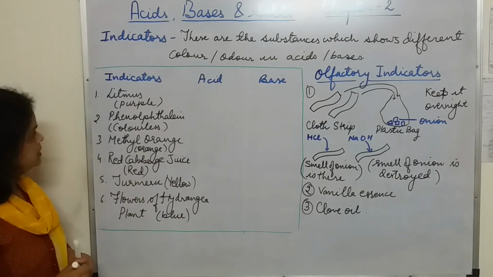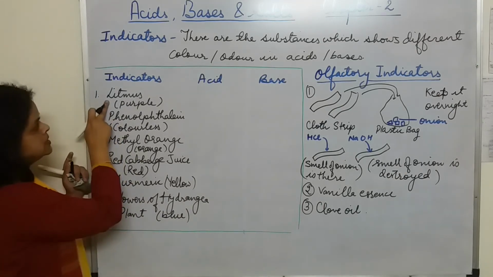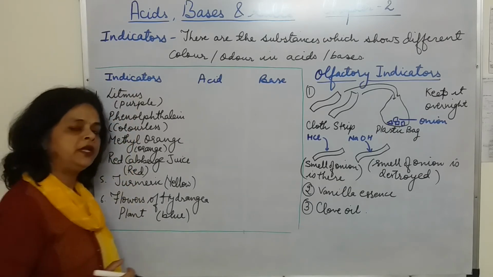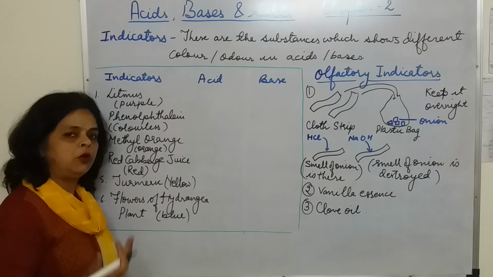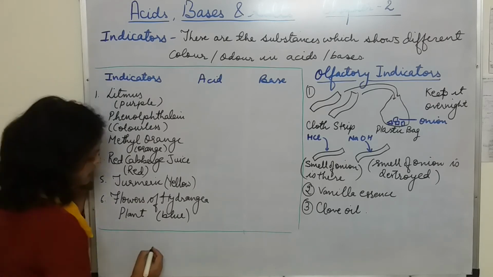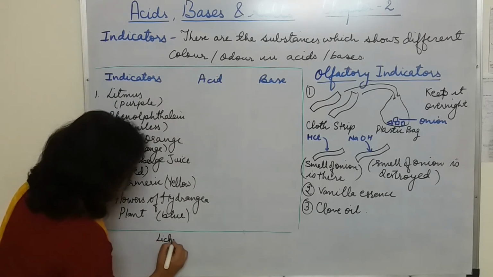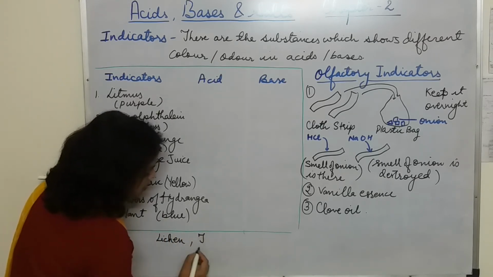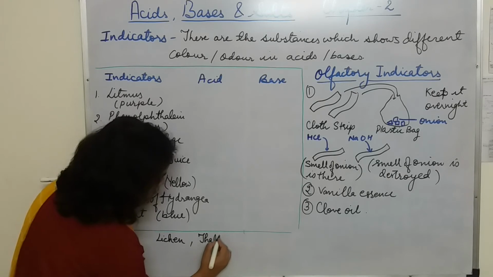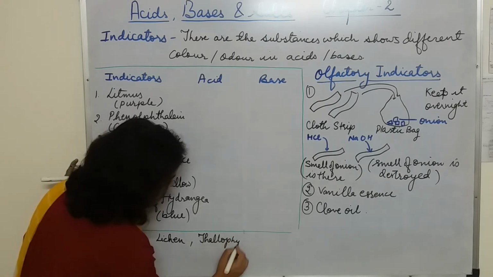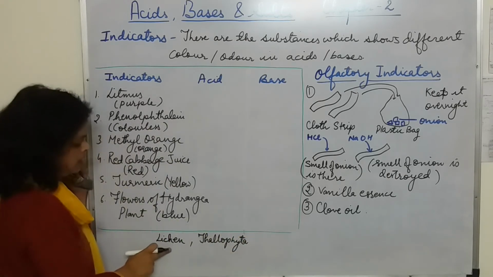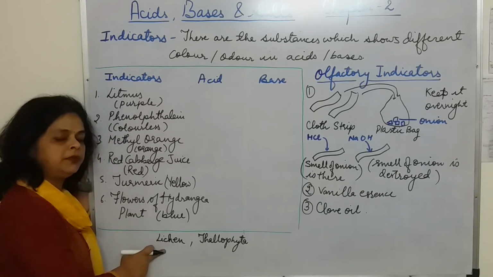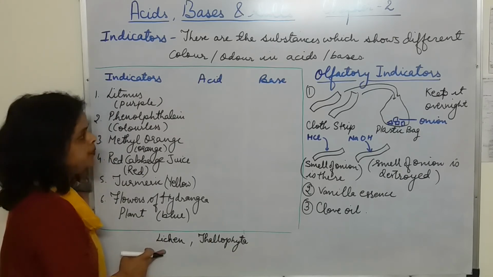So let's see the first example, litmus. Litmus is a purple colored dye. It is obtained from a lichen plant which belongs to the division Thallophyta. I just write it here. It belongs to lichen plant and it belongs to a division that is Thallophyta. Okay, you must be knowing lichen, there is a mutual symbiotic relationship between algal and fungal component.